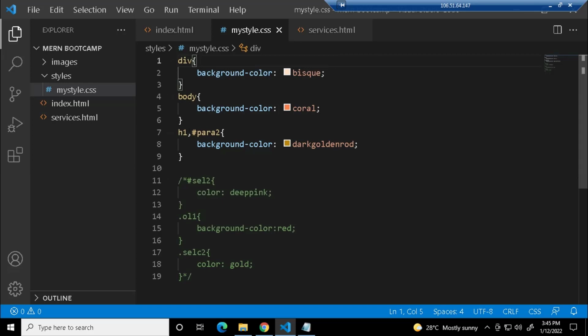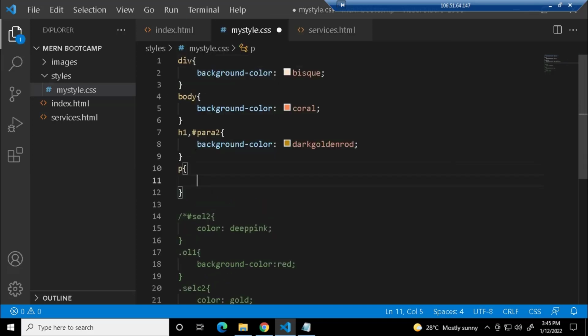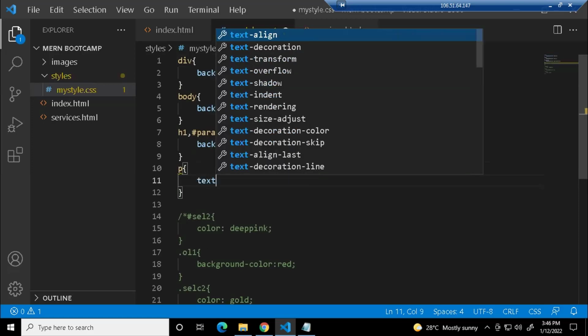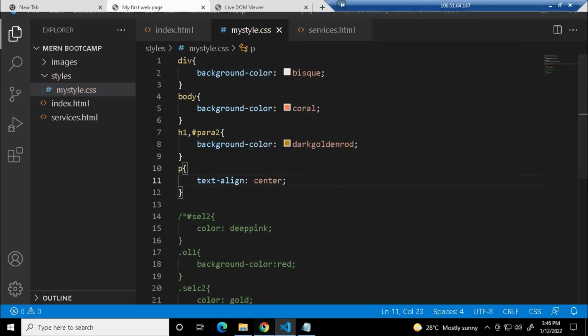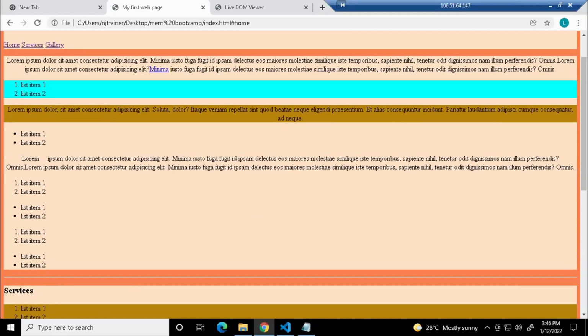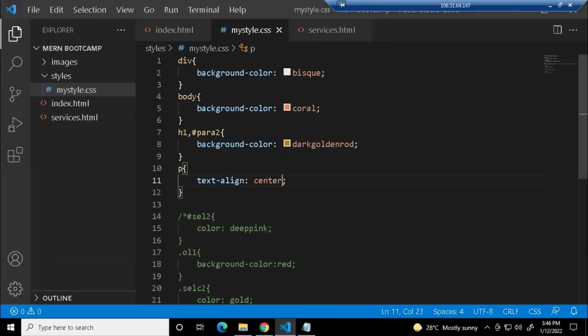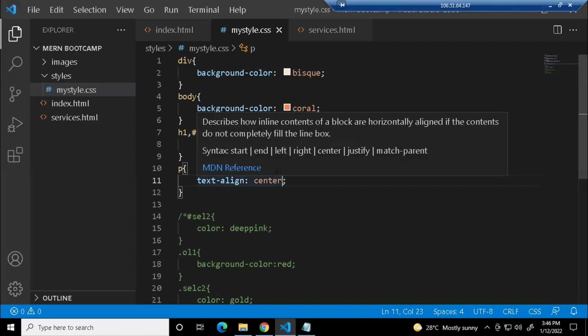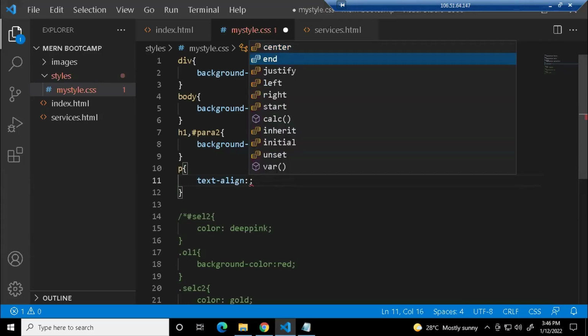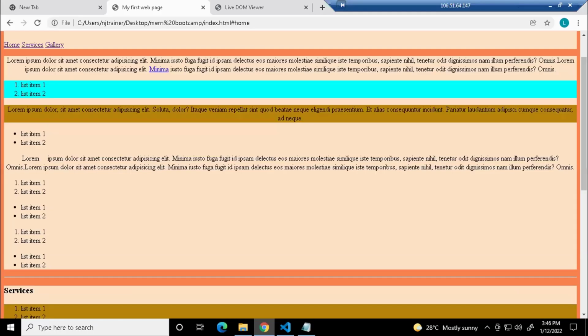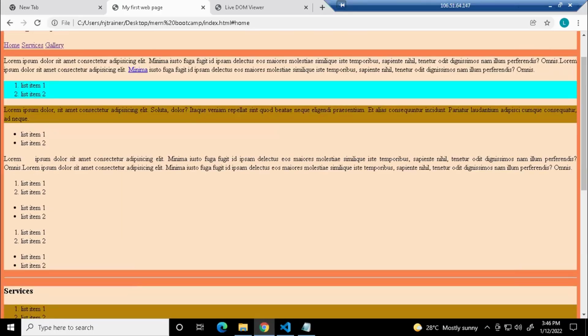See, I'll style on my p tag. Okay, so there are some properties called text properties. You have a text align property. So just give text align center, save it. Can you see? It's center aligned, like it's justification. I cannot exactly say that it's alignment. Like we have the justification properties in a Word document, right? The same thing. So you can do it with center, or you can do it with end, start, justify. You can give all these options, right? So this is a justified text.